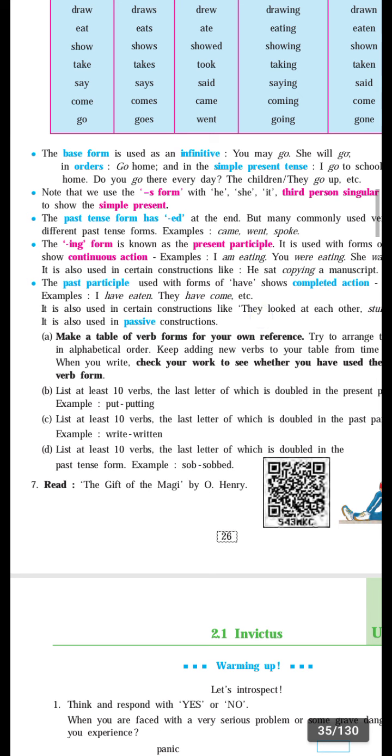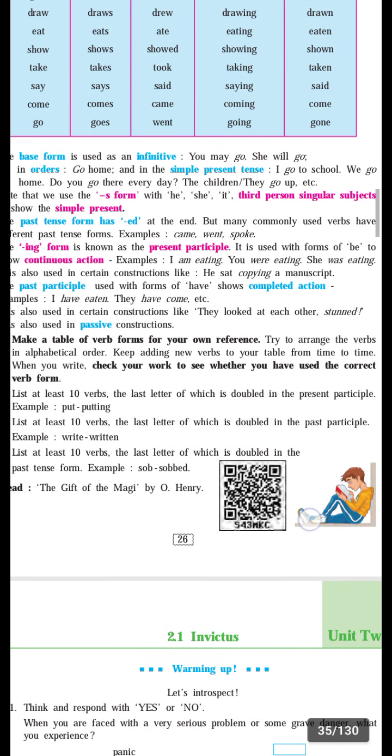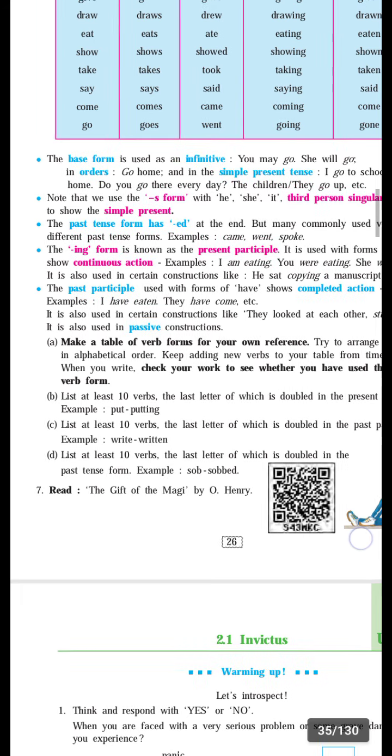For example, bite, bitten, B-I-T-T-E-N; fall, fallen, F-A-L-L-E-N; pass, passed, P-A-S-S-E-D; stop, stopped, S-T-O-P-P-E-D; then occur, occurred, O-C-C-U-R-R-E-D. In this way you have to write your 10 verbs, and they must be past participles.